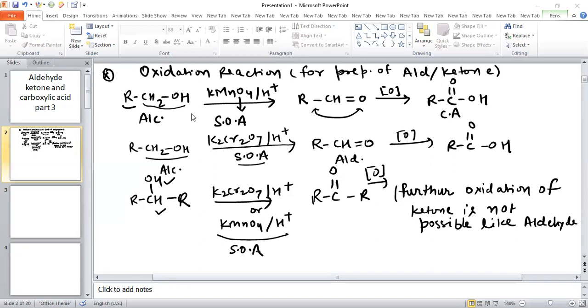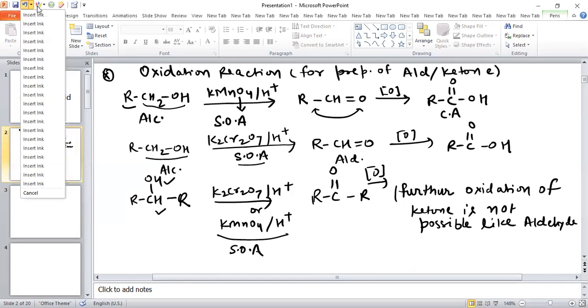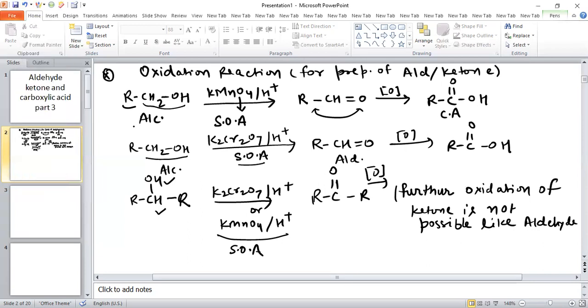You can see that when there is a 1 degree alcohol in presence of KMnO4 in acidic medium, because this is a strong oxidizing agent, it will oxidize into aldehyde.